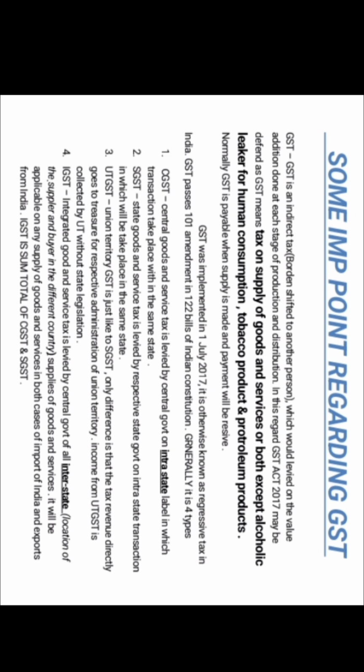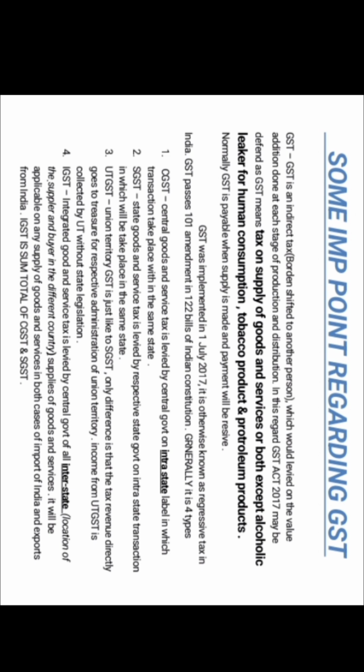GST was implemented on 1st July 2017. It is otherwise known as a regressive tax in India. GST was passed by the 101st amendment of the Indian Constitution, in Bill 122. Generally, there are four types of GST: CGST, SGST, UTGST, and IGST.